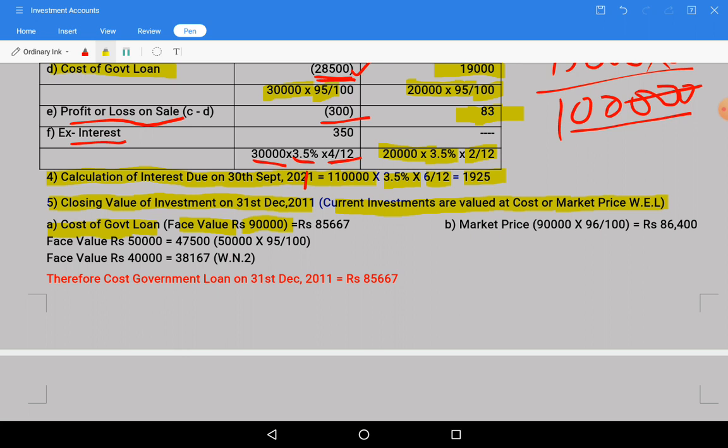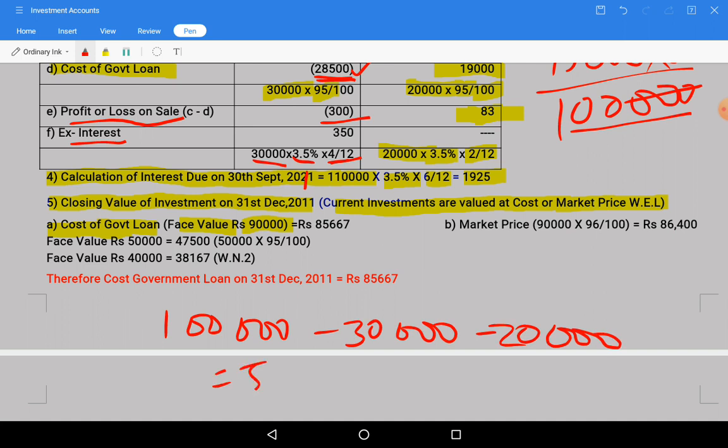In this we are having two things. From opening value of 1 lakh we have sold firstly 30,000, next again 20,000 we have sold. So how much left over? Left over is 50,000. So for 50,000 what is the cost? So face value 50,000, 50,000 into 95 divided by 100, 47,500 is the value.